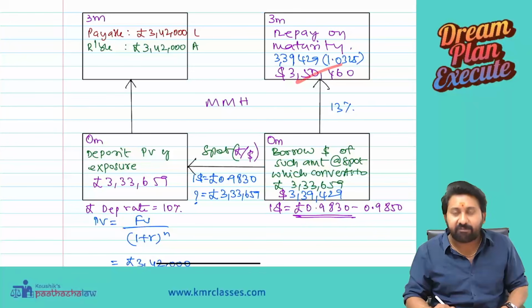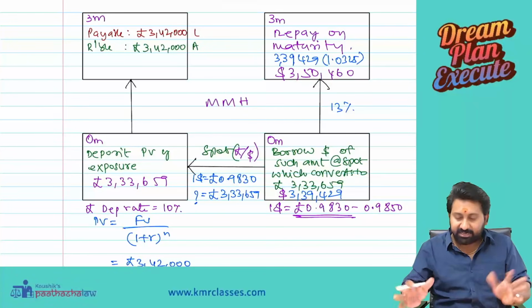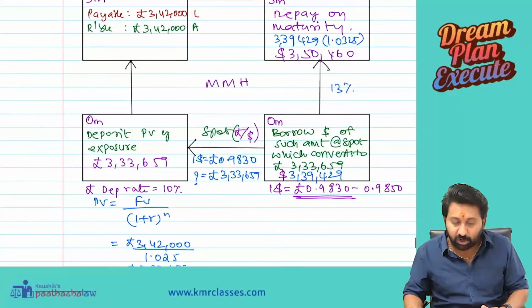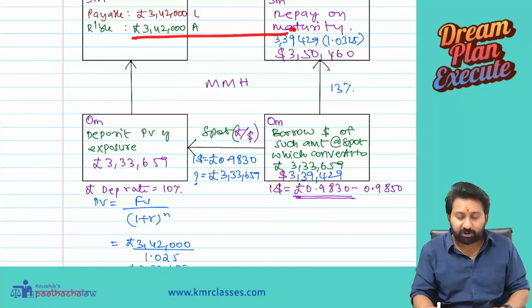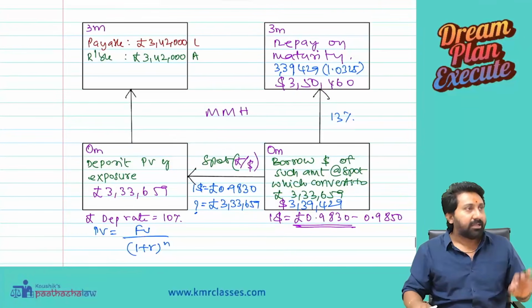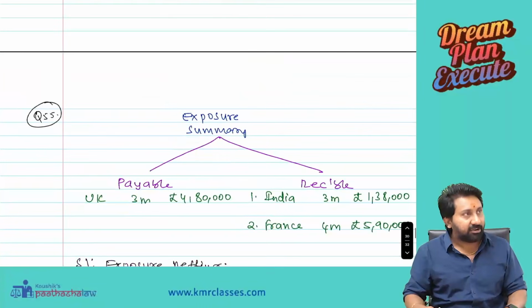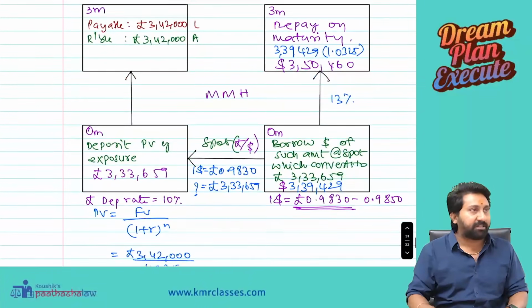So what is the 350,460? Using money market hedging, this is the payment I am going to make. $350,460 for 3,42,000 pounds. Okay. This is all about how to do it with the payables. So we have done one question with receivables, and we have done one question with payables.